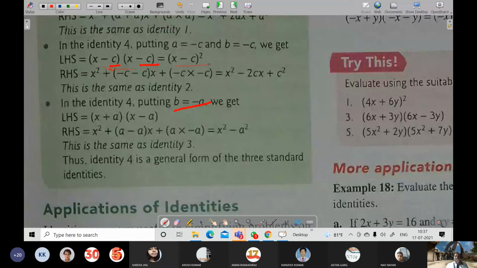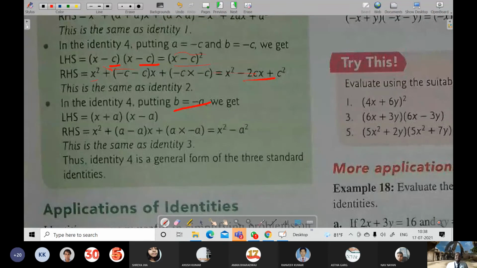In place of a also minus c, in place of b also minus c, so it will become x minus c whole square. And over here again, x square plus a plus b times x it was. So a is also minus c, b is also minus c, so minus c and minus c becomes minus 2cx, which has been written in the next step. And then again minus c will be multiplying minus c, that is minus c into minus c becomes plus c square, because minus minus is plus and c into c is c square.